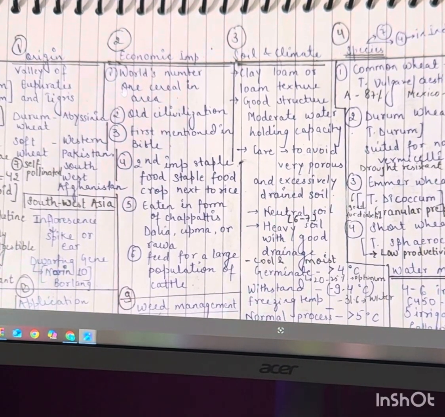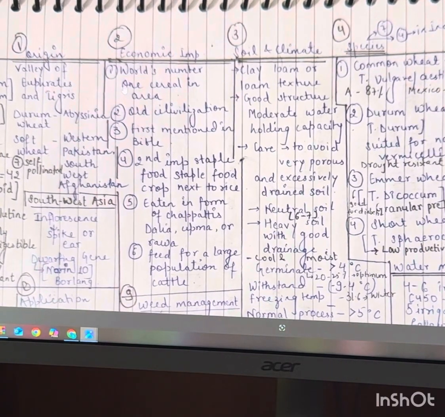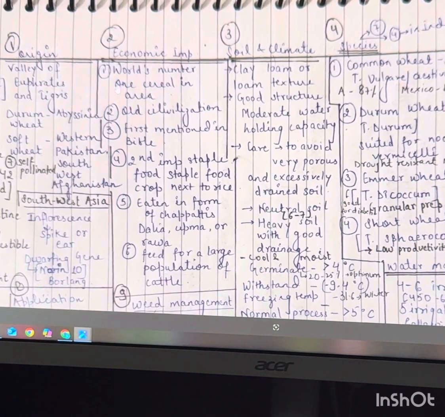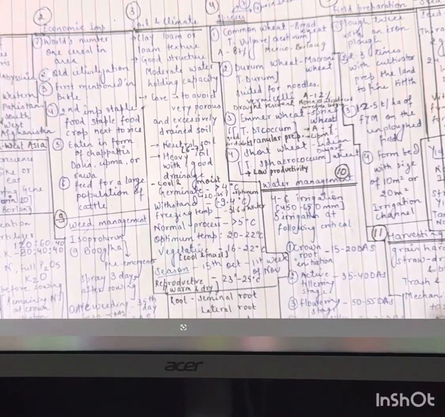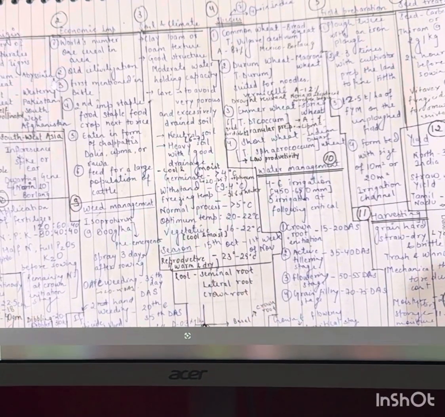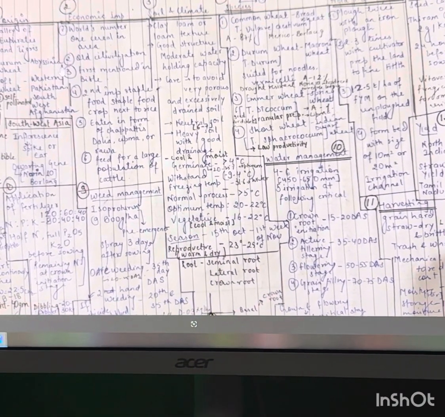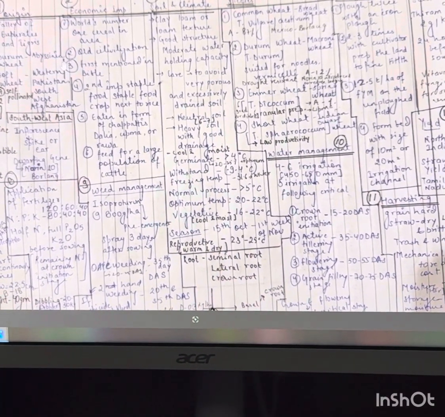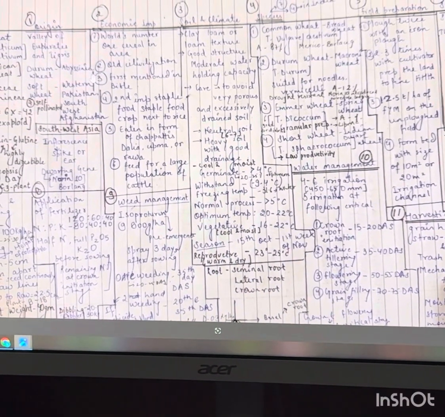For normal growth, wheat should have temperature greater than 5 degrees Celsius. For the reproductive stage, warm and dry climate is required, with temperature ranging from 23 to 25 degrees Celsius.